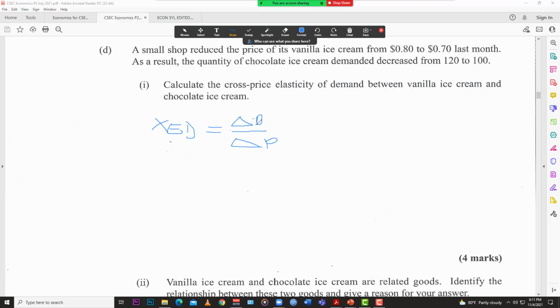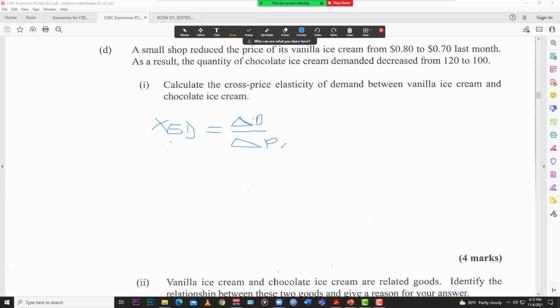Okay, so this is the formula for cross elasticity of demand: the percentage change in demand of one good over the percentage change in price of the other good. So it's two different goods here.